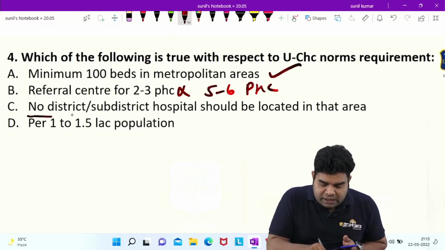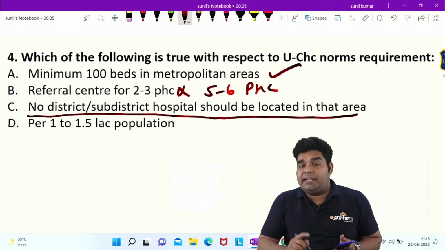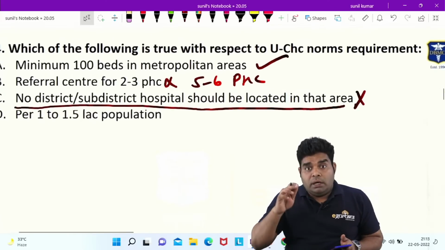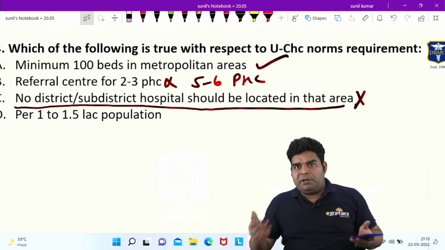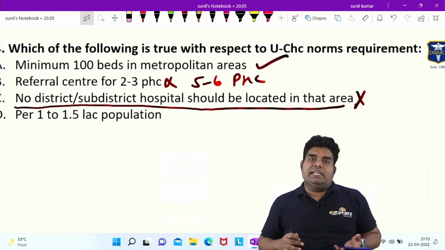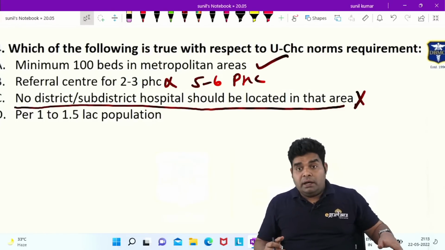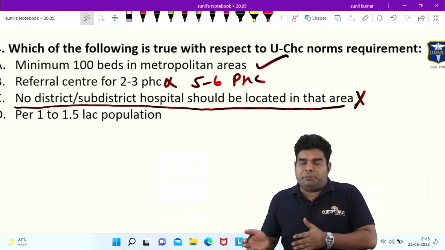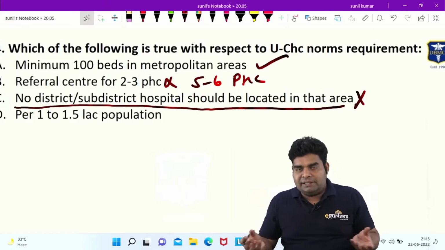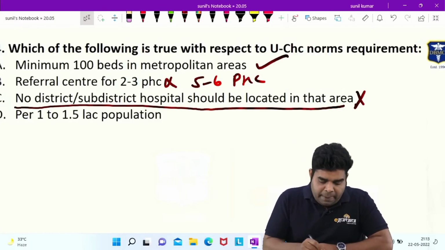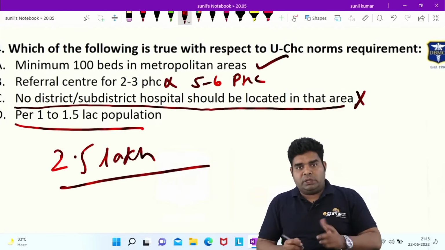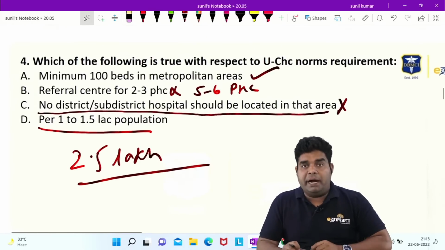Then they say no district or sub-district hospital should be located in that area. No. It is written in the PARC that if there is any district or sub-district hospital in that area, urban CHC should be in addition to that district hospital. It's not that if there is a district hospital, there cannot be an urban CHC. This is in addition to that. So this is wrong. And it is not per 1 to 1.5 lakh, it is at 2.5 lakh population. So the correct answer is 1, minimum 100 beds in metropolitan area.